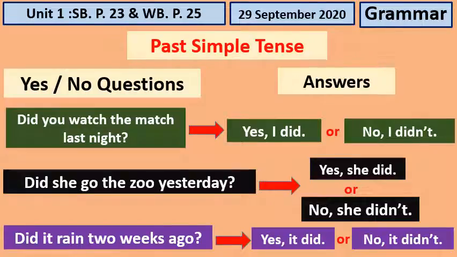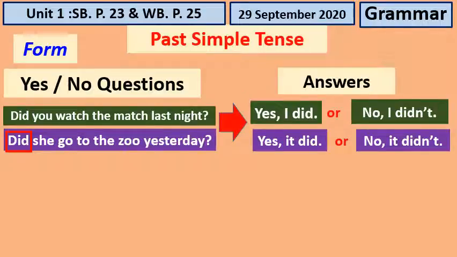Now, how to form a question? To form a question in the past, I should use the helping verb did at the beginning of the sentence, so it becomes a question. Did you watch the match last night? Yes, I did, or no, I didn't. Did she go to the zoo? Yes, she did, or no, she didn't. Did it rain two weeks ago? Yes, it did, or no, it didn't. Did you get this one?